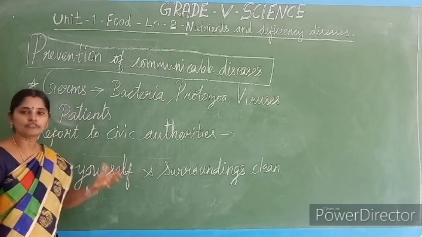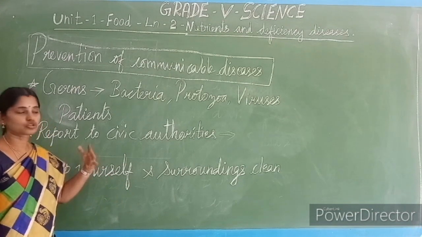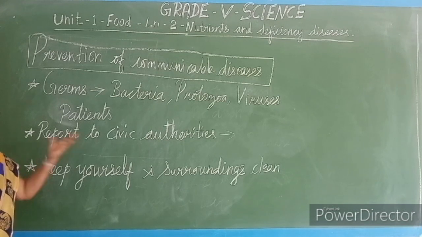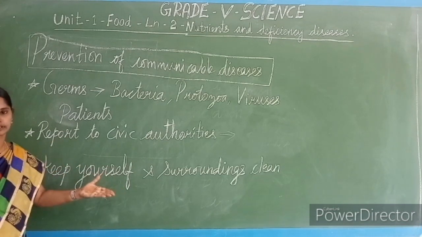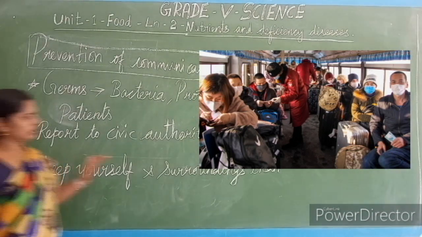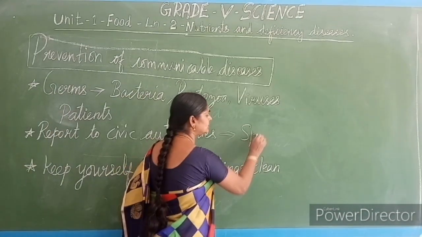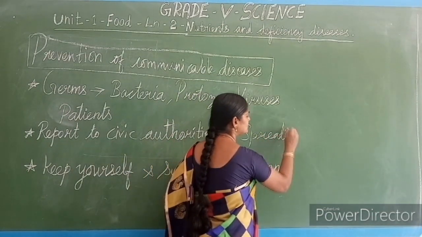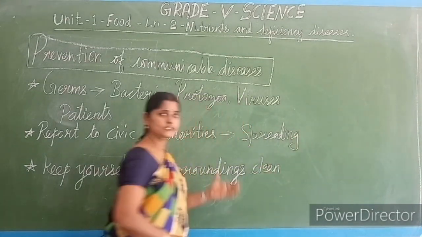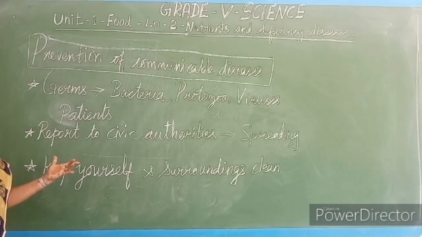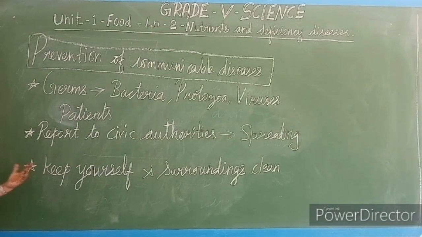They have to get rid of that disease, isn't it? So we are taking care of the patients. That's why we are reporting about them to the government officials, so that they may not spread the disease to the community. To avoid spreading the disease, we are taking care of the patients, isn't it? So keep yourself and your surroundings clean.